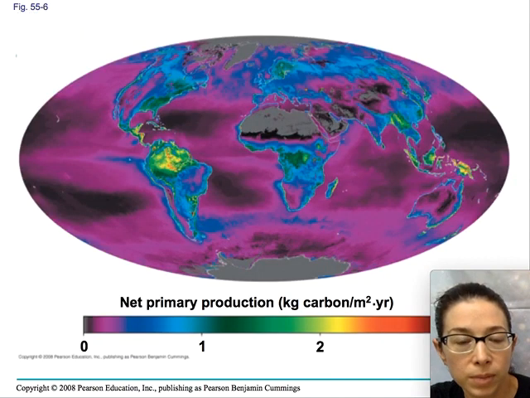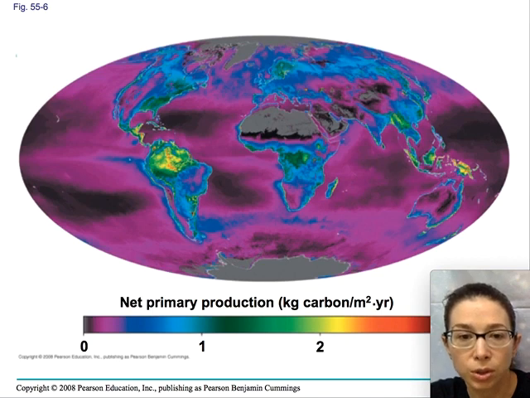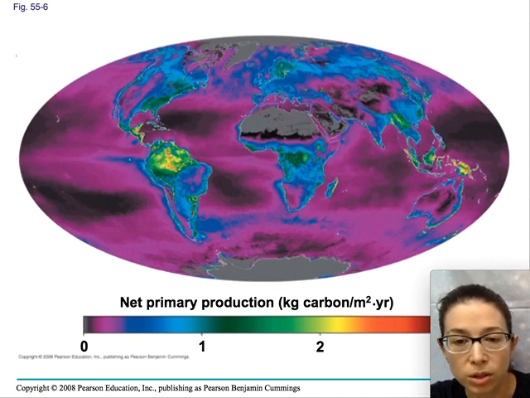And here's a picture of where carbon is generated on Earth. So they're showing you the primary production, right, of kilograms carbon per meter squared per year. So primary production is the amount of mass that's converted from CO2 to a mass form by plants, right? So when plants convert CO2 to actual biomass, where is that happening and how much is happening where?